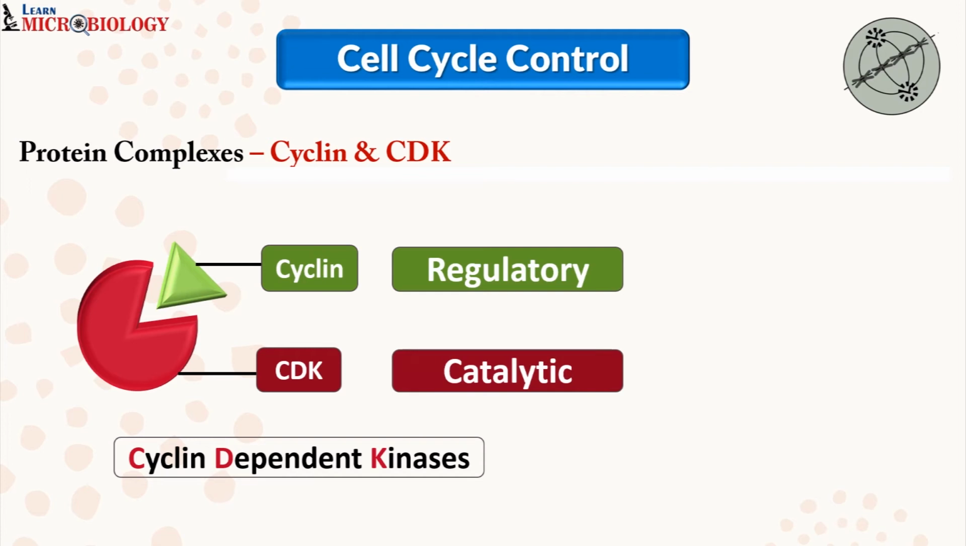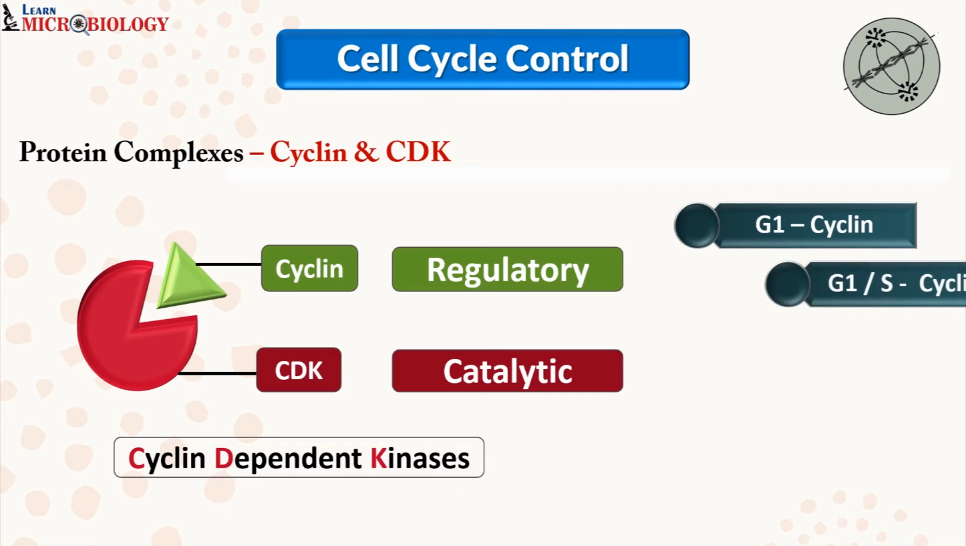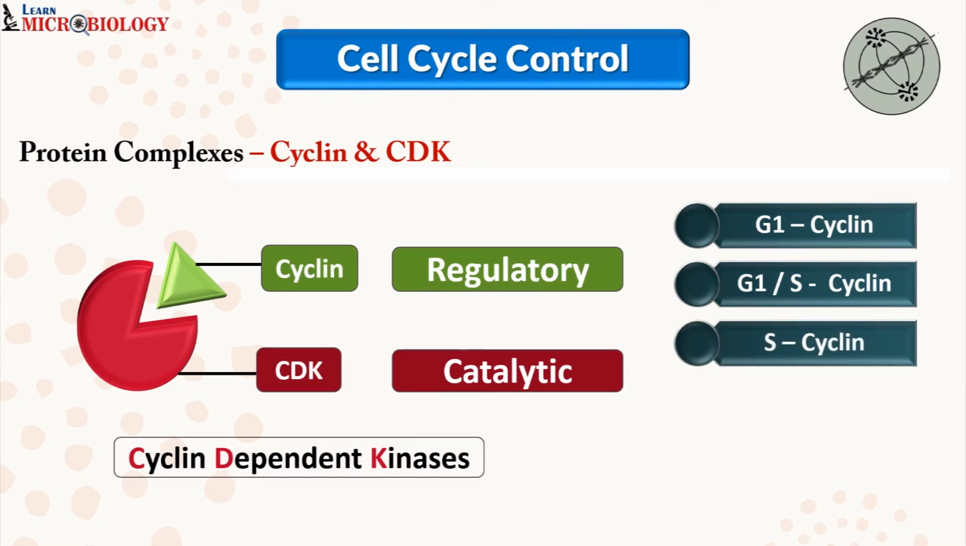We have different types of cyclins which are present at different phases of the cell cycle. We have G1 cyclin which is active during your G1 phase, the G1S cyclin which is active during the late G1 and the early S phase, the S cyclin which is active during the S phase, and the M cyclin which is active during the M phase.